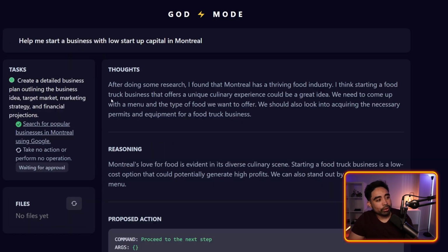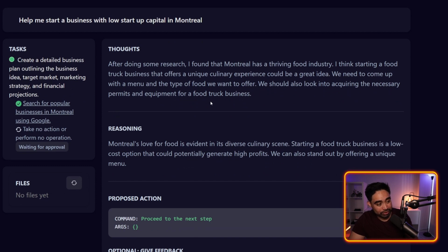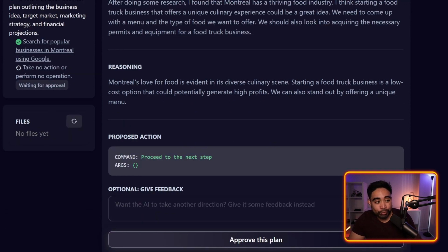Let's approve it. Thoughts: after doing some research, I found that Montreal has a thriving food industry. I think starting a food truck business that offers a unique culinary experience could be a great idea. We need to come up with a menu and the type of food we want to offer, but we should also look into acquiring the necessary permits and equipment for our food truck business. As reasoning: Montreal's love for food is evident in its diverse culinary scene. Starting a food truck business is a low-cost option that could potentially generate high profits. We can also stand out by offering a unique menu.